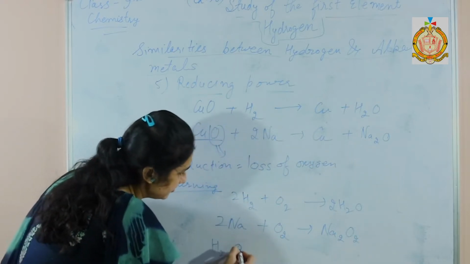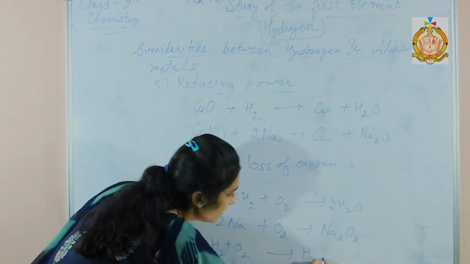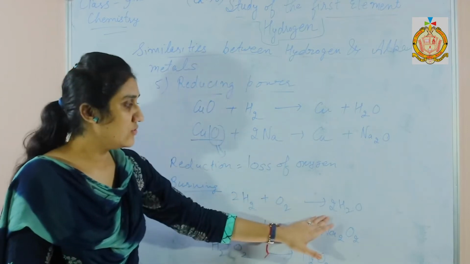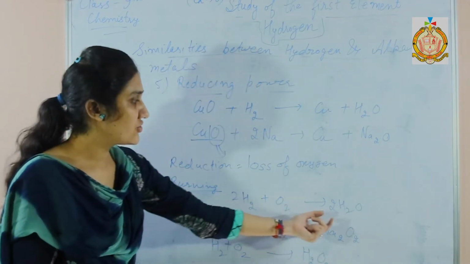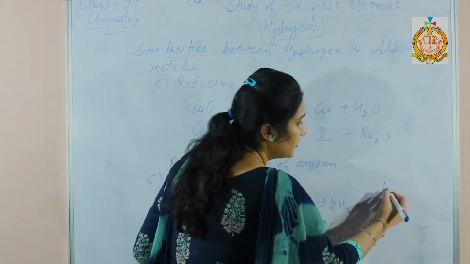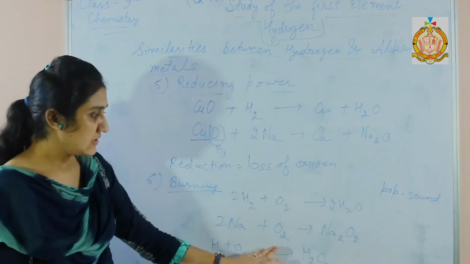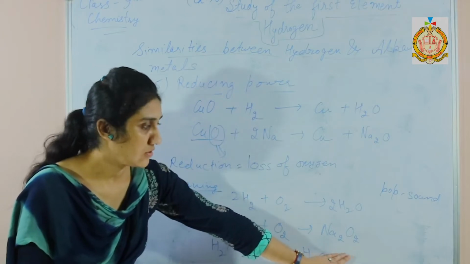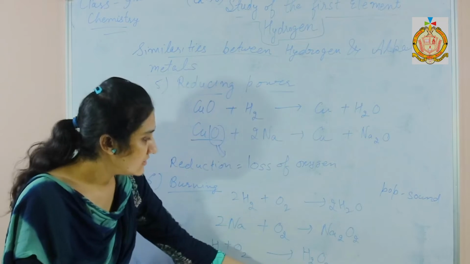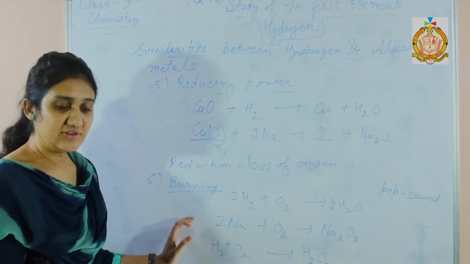When hydrogen reacts with an excess of oxygen, then it forms hydrogen peroxide. Here hydrogen reacts with oxygen and produces a pop sound with the production of water. There is a special characteristic of hydrogen, that is when it burns, it produces a pop sound. And when sodium reacts with oxygen, it forms sodium peroxide. Similarly, when hydrogen reacts with excess of oxygen, then it forms hydrogen peroxide. So they have similar types of reactions. This shows the similarities.